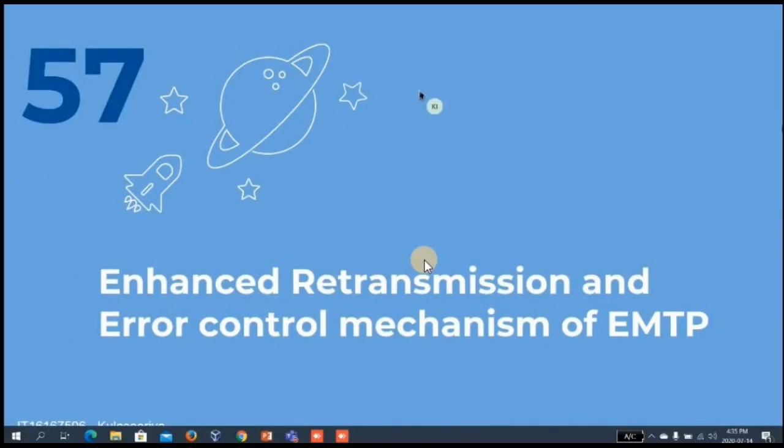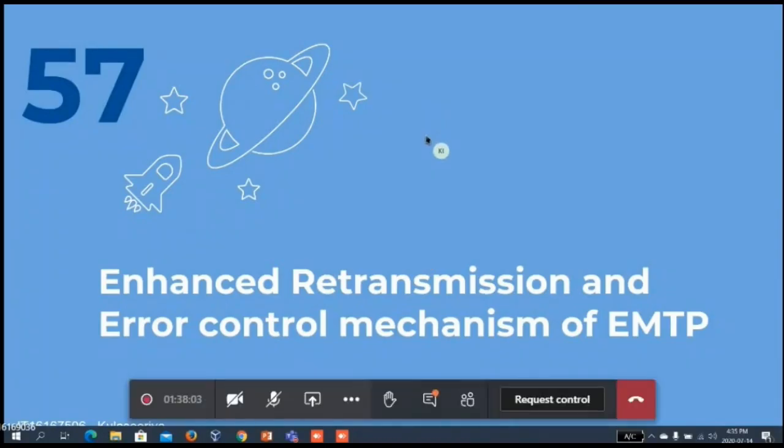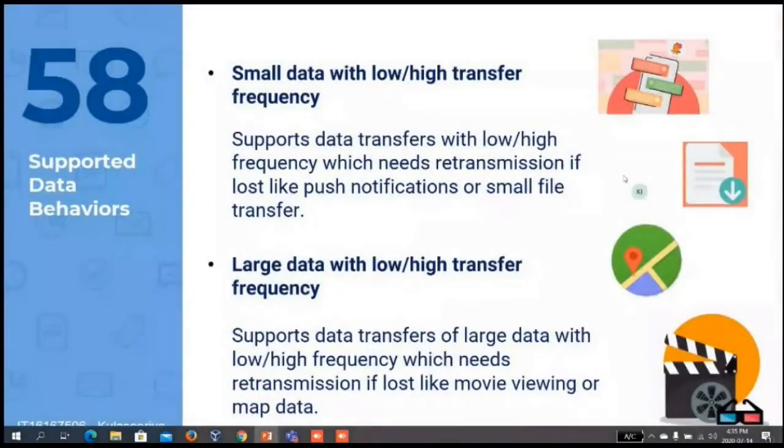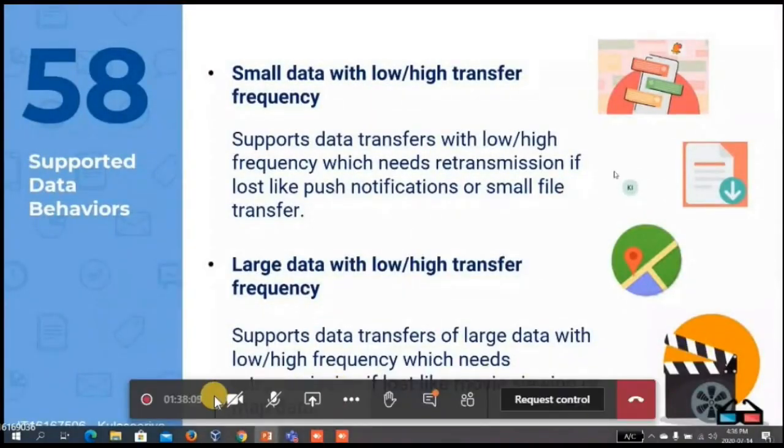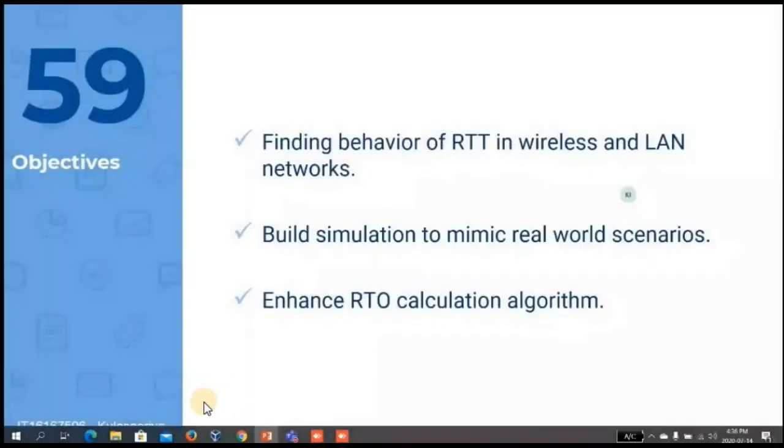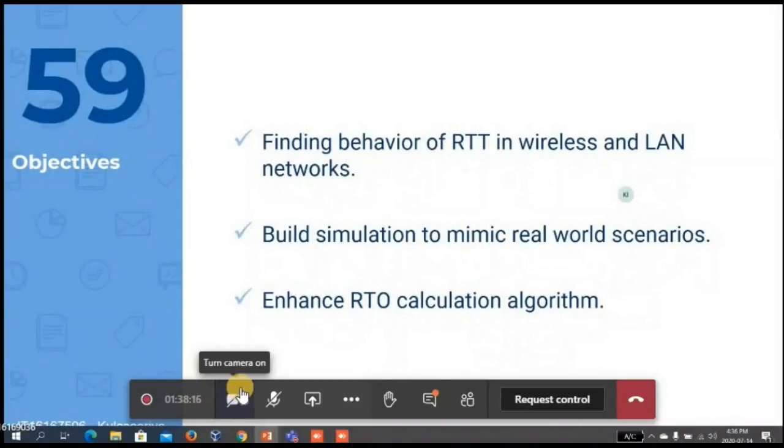Thank you, Vimukti. So my part in this research is the enhanced retransmission and error control mechanism of EMTP. The supported data types of my component are small and large data with high and low transfer frequency. The objectives of my research are to first find the behavior of RTT in wireless and LAN networks, then build a simulator to mimic the RTT behavior, then use those results to enhance the RTO calculation algorithm.